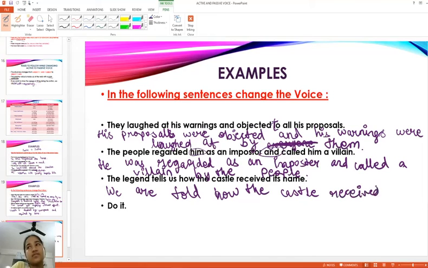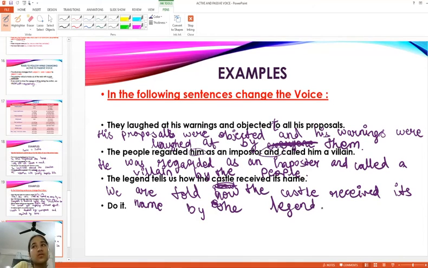You can add about also if you want to. We are told about how, no need to add about, it's already how, right? We are told how the castle received its name by the legend. These are actually a little complex sentences, so you may take time to understand.